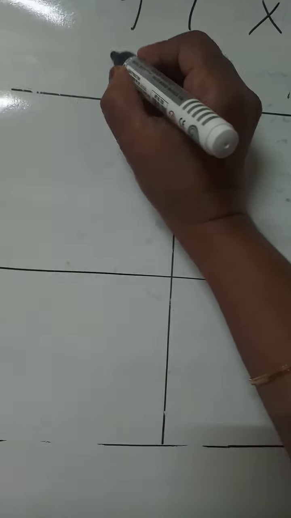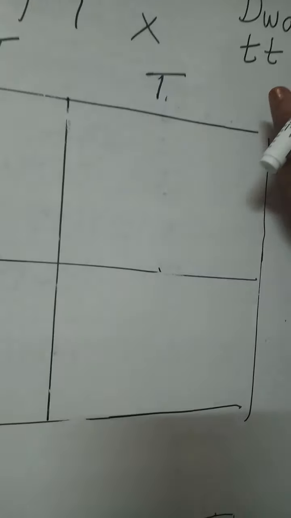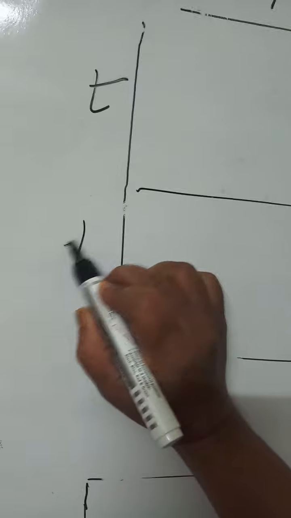Capital T, capital T is the pure tall plant, its genetic makeup. When it forms its gametes, they will be only T, and the pure dwarf plant's gametes contain only small t and small t.